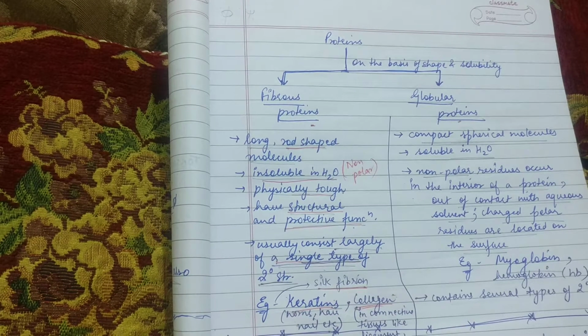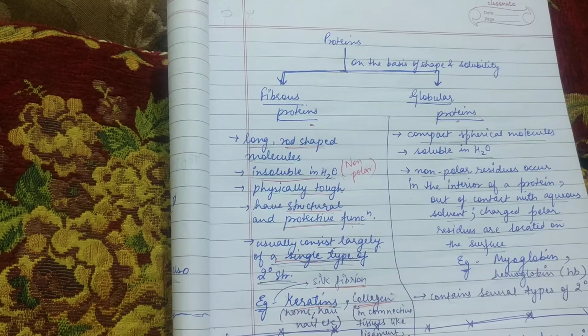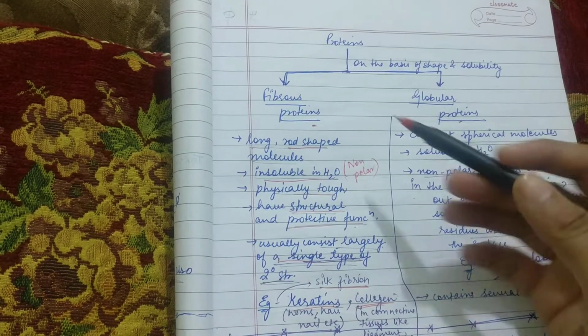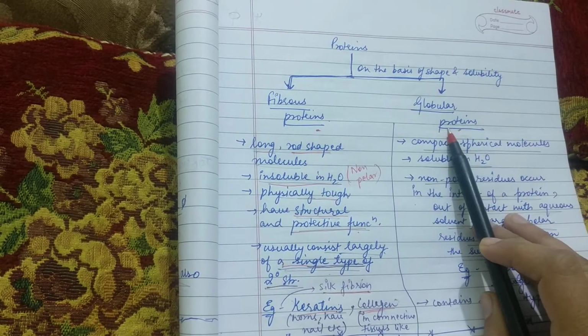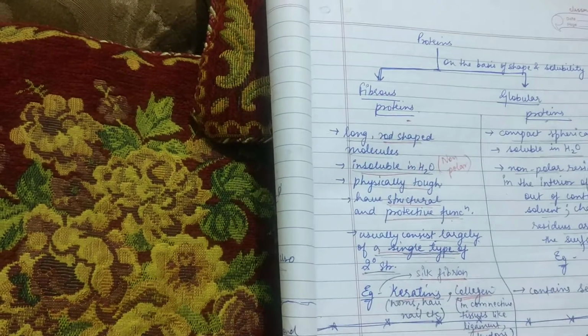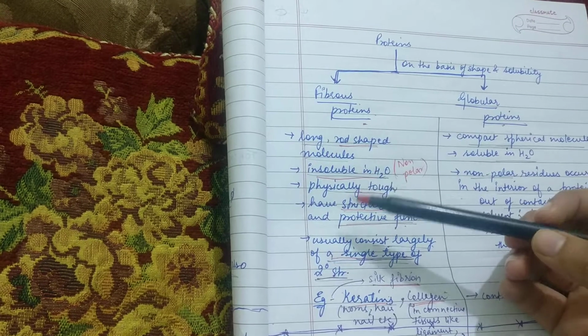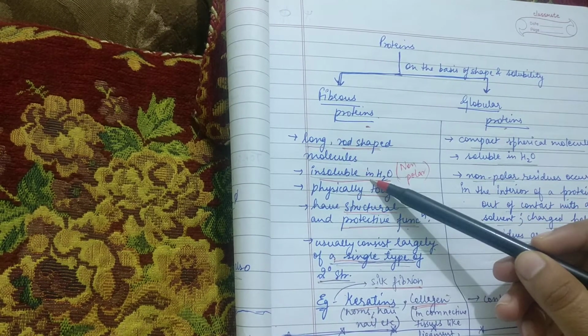So on the basis of shape and solubility, the proteins are divided into two main types. The first type is fibrous protein and the second one is globular protein. First, talking about fibrous protein. The fibrous proteins are basically long and rod shaped molecules which are insoluble in water.